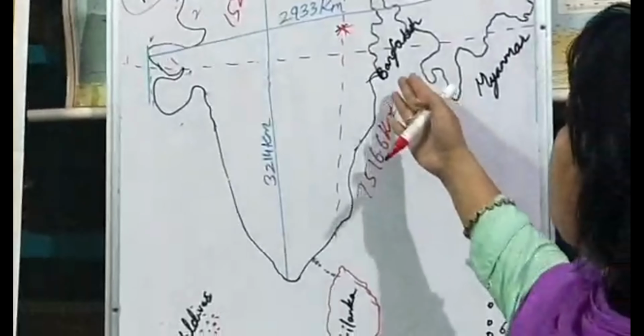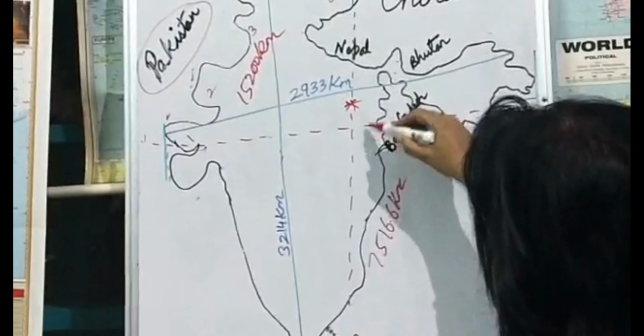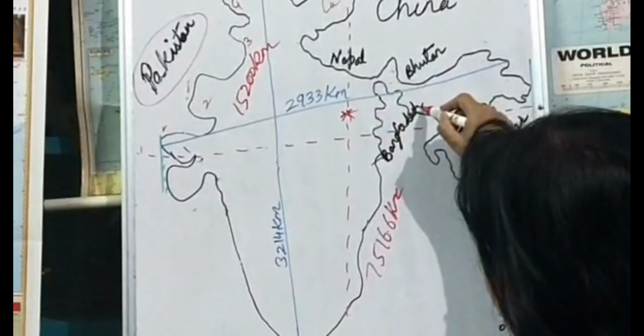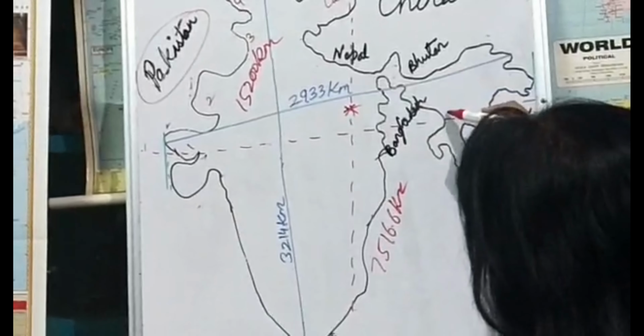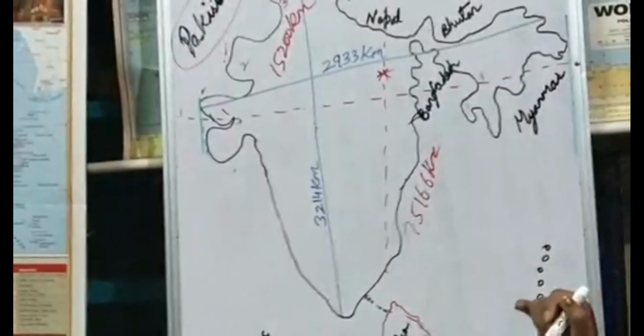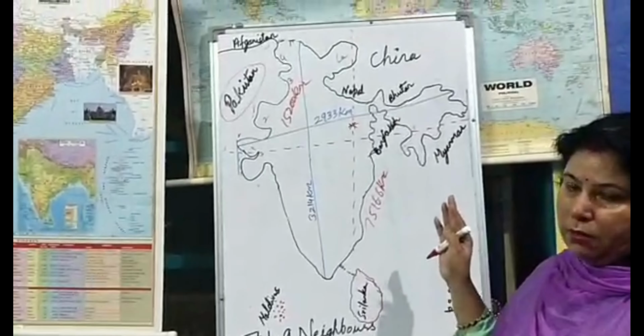Now let's come to Bangladesh. This is the 7th one. Bangladesh has neighboring states with West Bengal. Then we have Assam, Meghalaya. Here is Meghalaya and some parts of Assam again here, and this is Tripura. So these are the neighbors of Bangladesh. So these are the total 7 land neighbors.